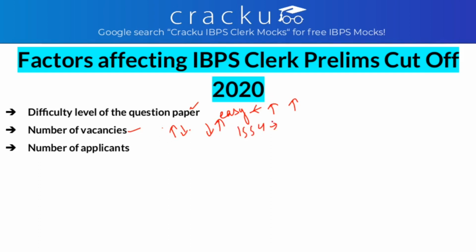So this year, as you all know, the vacancy is 1554, that's very less, so your cutoff can go high. And third, the number of applicants, so how many applicants are applying in the examination? So these are the three major factors that affect the cutoff of any exam, including IBPS clerk prelims.